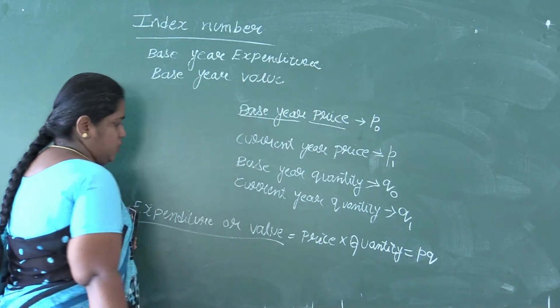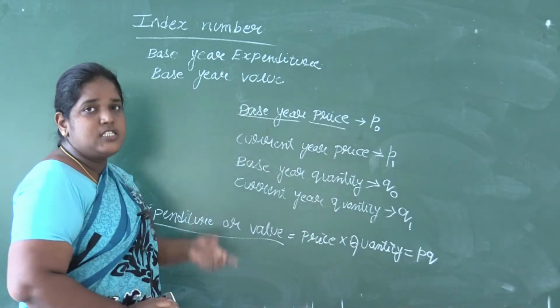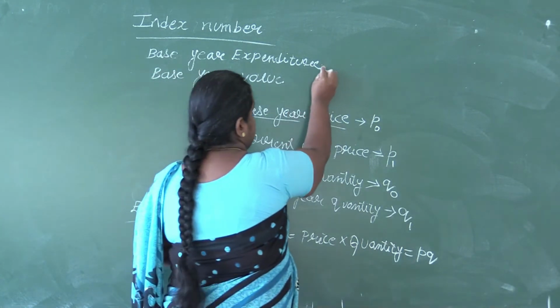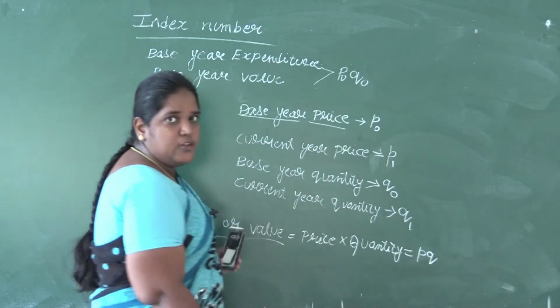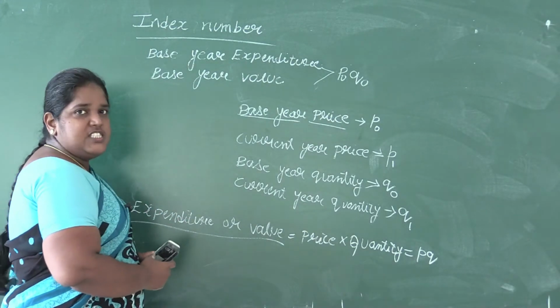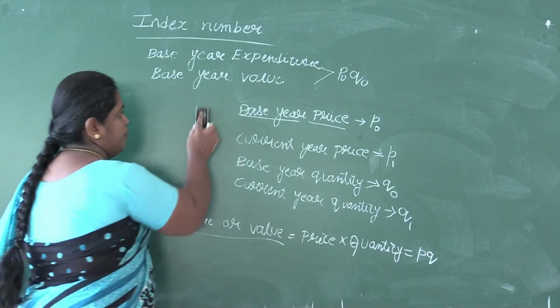Expenditure or value is denoted by PQ, and since we are using base year, the symbol will be P0 Q0. For both we are using 0 since we are doing base year here.